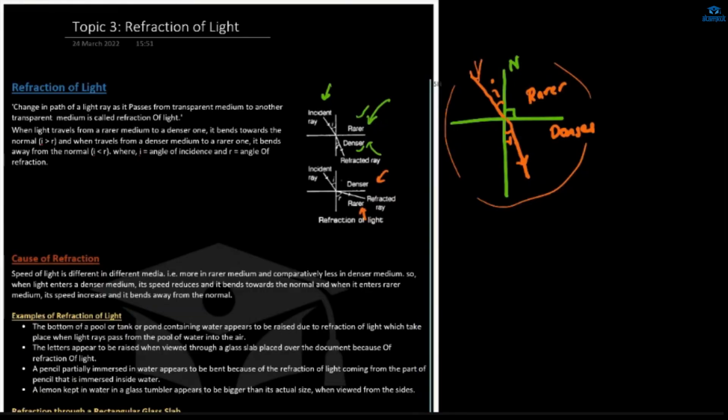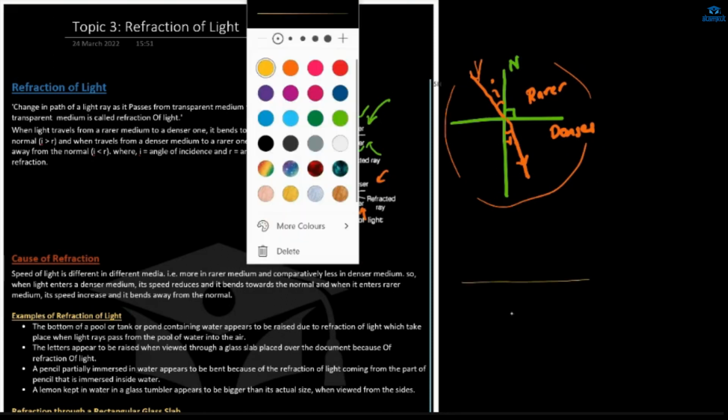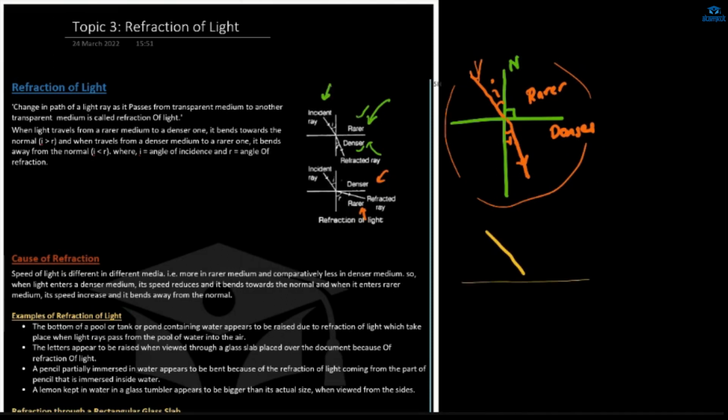Refraction of light. Let's just start the topic refraction of light. How many of you have gone through the handout that I provided today? Anyone? Yes or no? No. Okay. Refraction of light: change in the path of a light ray as it passes from one transparent medium to another. What I told is that a light ray, when it passes through one medium to another medium, changes its direction.